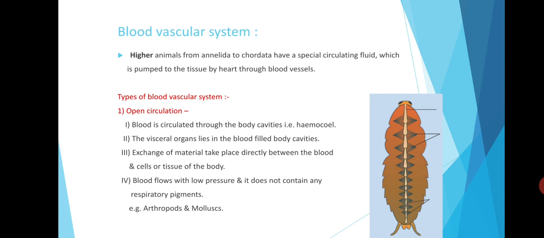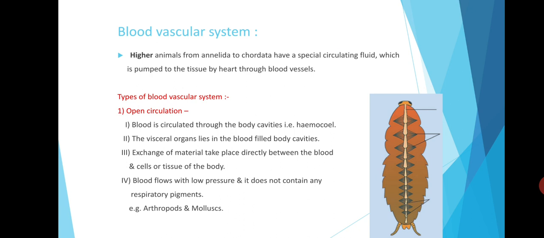So exchange of material takes place directly between the blood and cells or tissue of the body. Blood flows with low pressure and it does not contain any respiratory pigments. The open circulation occurs in animals like arthropods and mollusks.